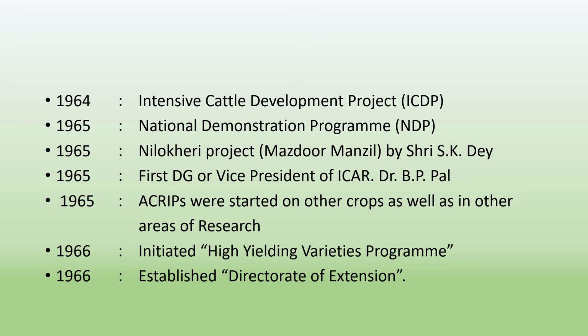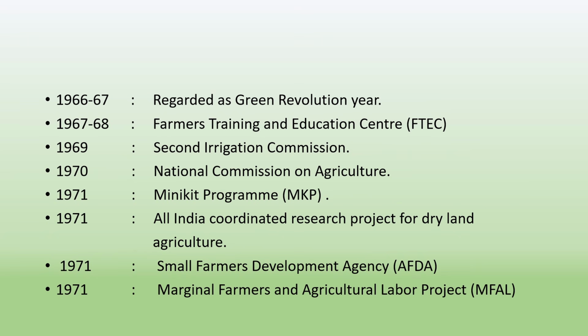In 1966, the High Yielding Varieties Program was initiated. In 1966, the Directorate of Extension was established. 1966-67 is regarded as the Green Revolution year. In 1967-68, the Farmers Training and Education Centre, FTEC, was established. In 1969, the Second Irrigation Commission was established.